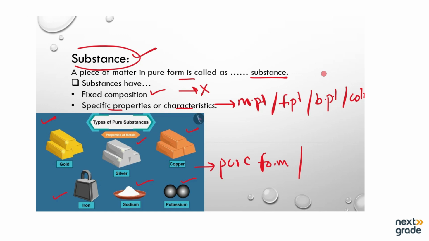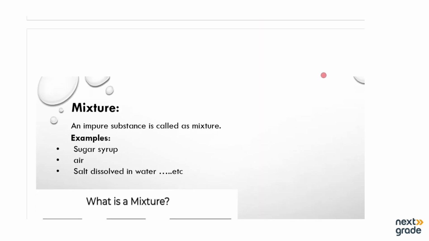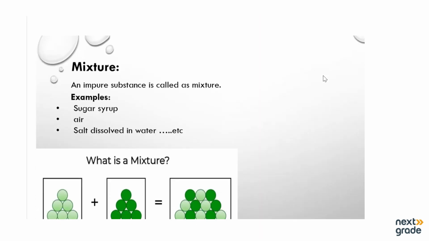So a substance is any piece of matter that is in the pure form. Next, we have mixture. Now, what is meant by mixture? An impure substance is known as a mixture. The word mixture, as it shows, means a mixing of anything.